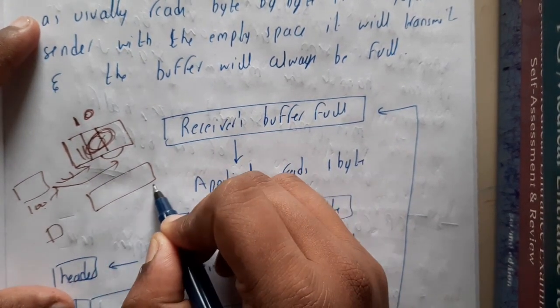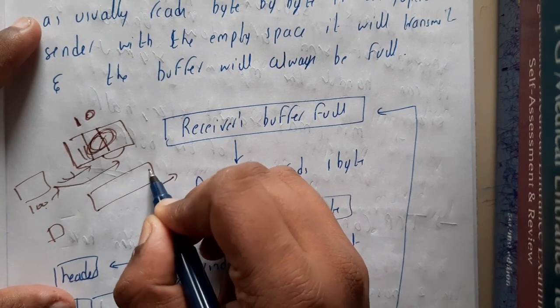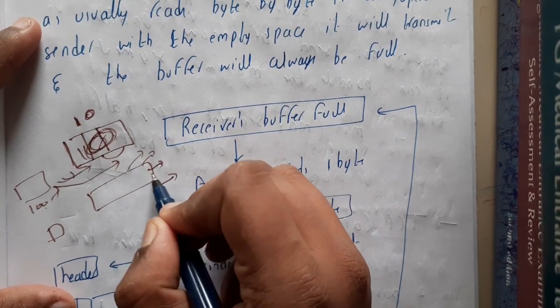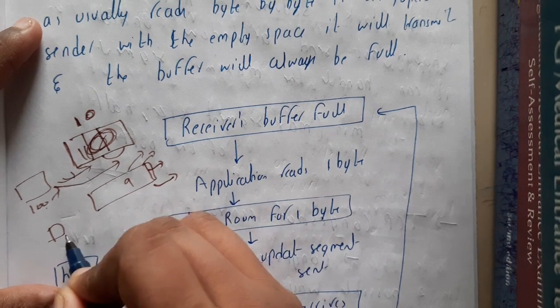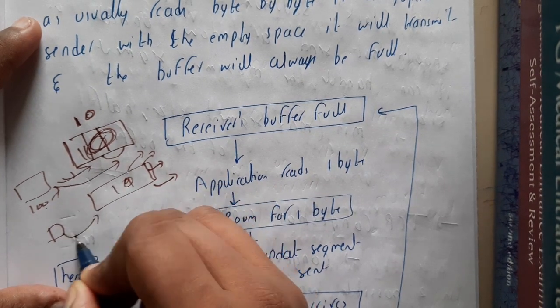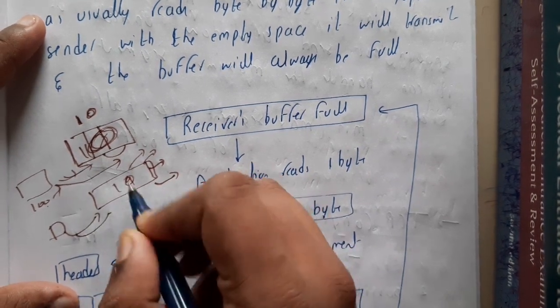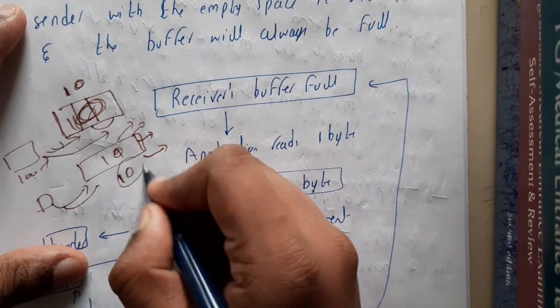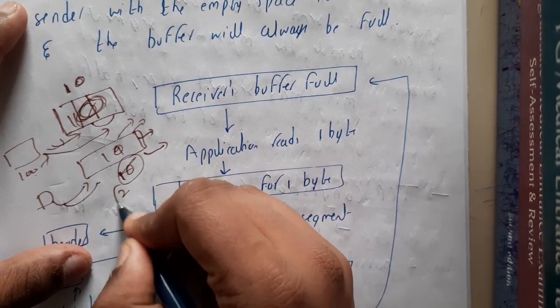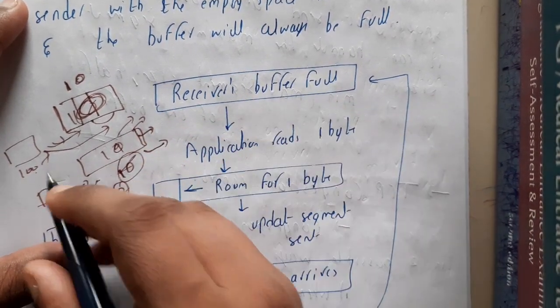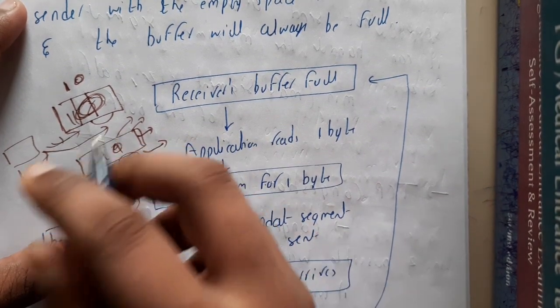Okay, but your application is too slow, so it is collecting only 1 byte at a time. So it collected 1, so it became 9. Again you sent 1, again it became 10. Again you removed 1, you selected 1. So basically for the first 10 it took 10 operations. It took 2 operations for transferring 5 bytes, and after that it will take 90 operations to transfer 1 byte each,